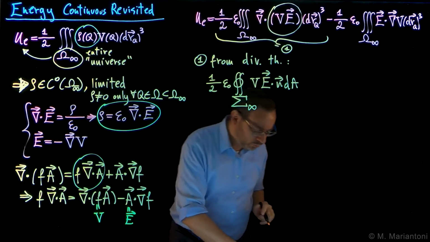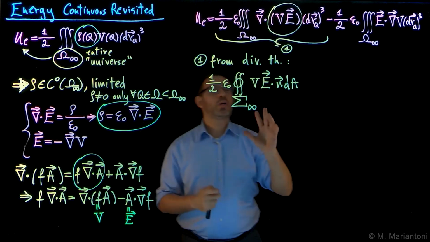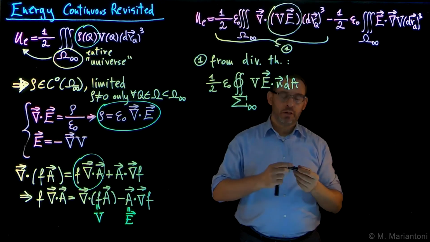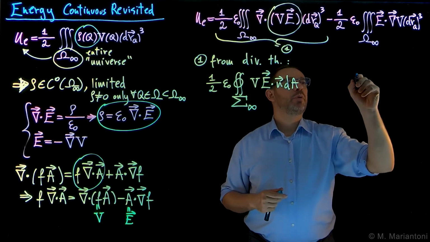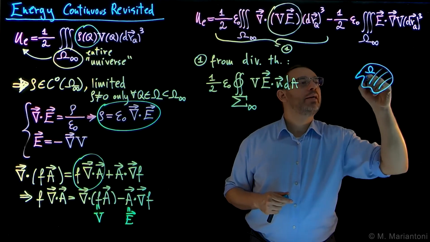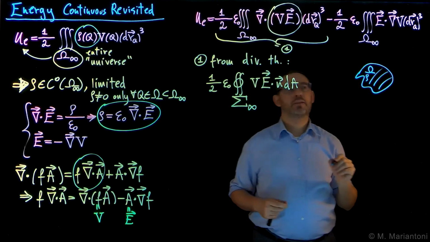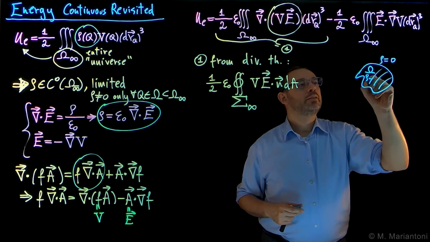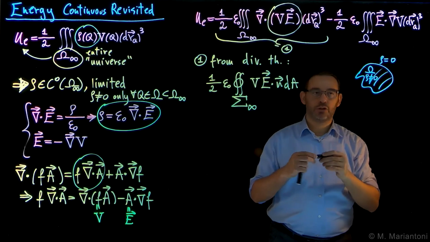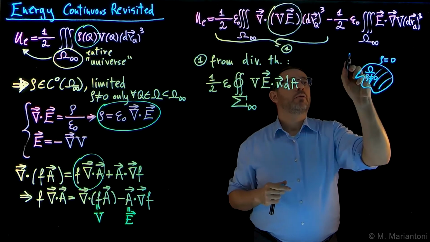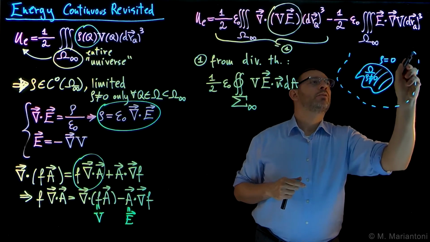The second integral we will do later. Now, note that we could choose pretty much whatever we want for this capital sigma infinite. So if this is our region of space capital omega, where there is a rho different than 0, rho is equal to 0 everywhere outside this region of space capital omega. So we could go all the way to infinity by means of any boundary we want.